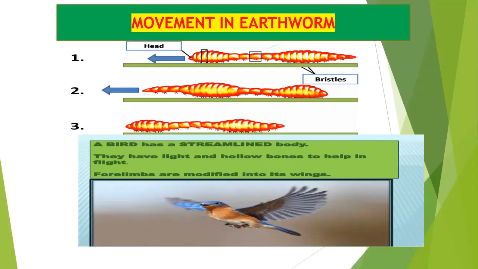The backward movement of the wings pushes the air in the backward direction. The air pushes the wings in the forward direction and makes the bird move forward. So during the downstroke of the wings, the air is pushed downward and backward. The equal and opposite reaction force of the air pushes the bird up and forward and makes it fly. In this way, insects and birds move from one place to another place.